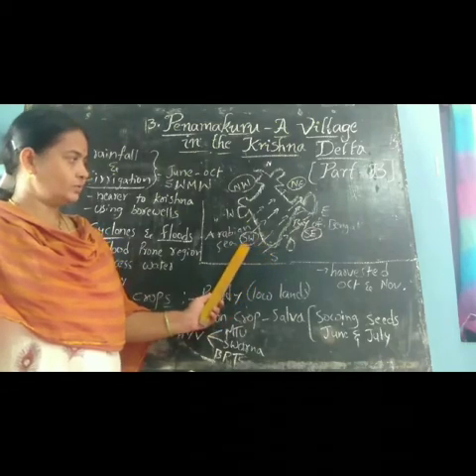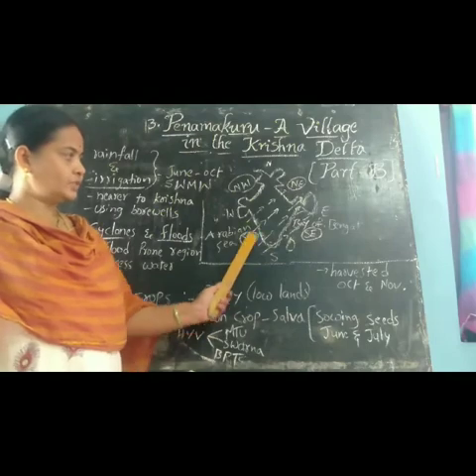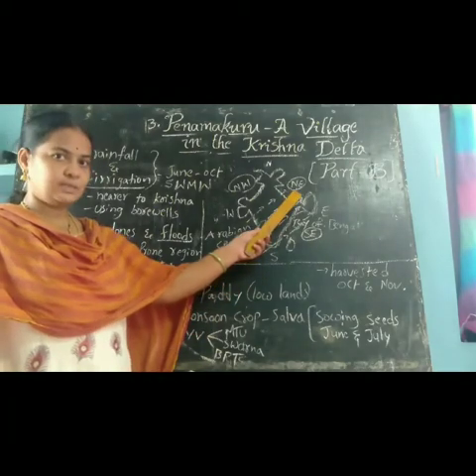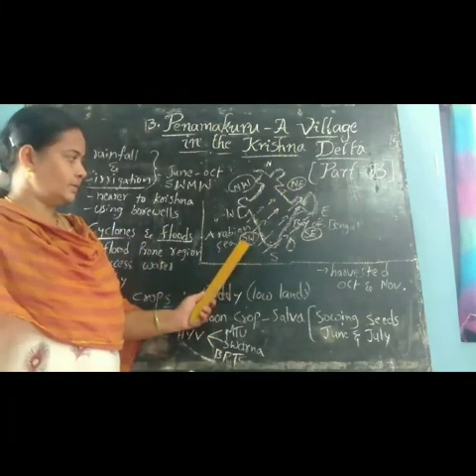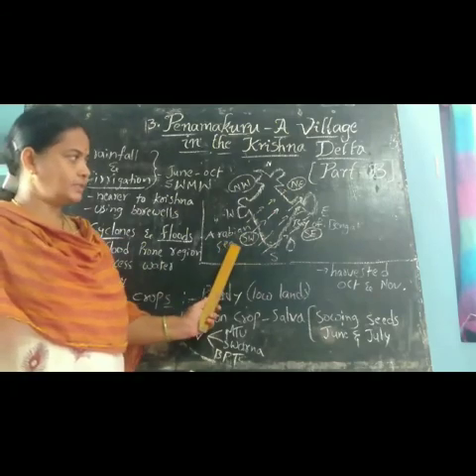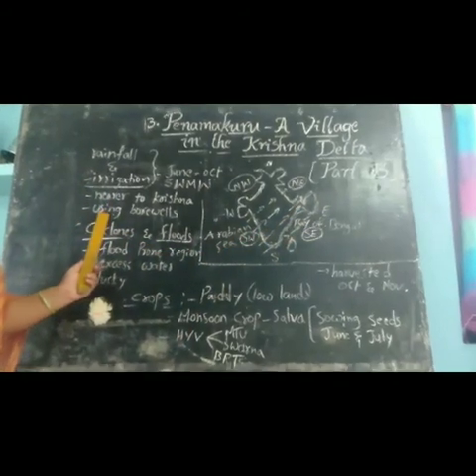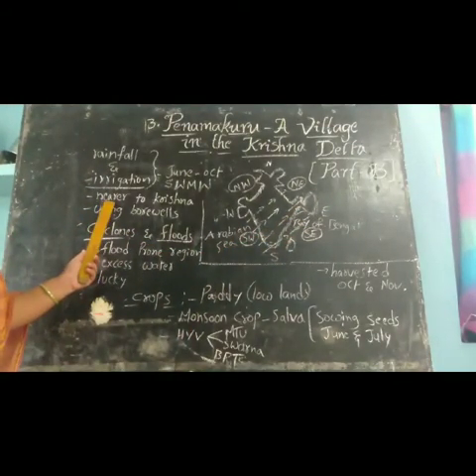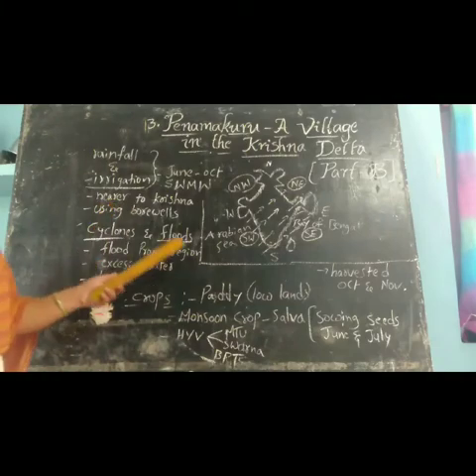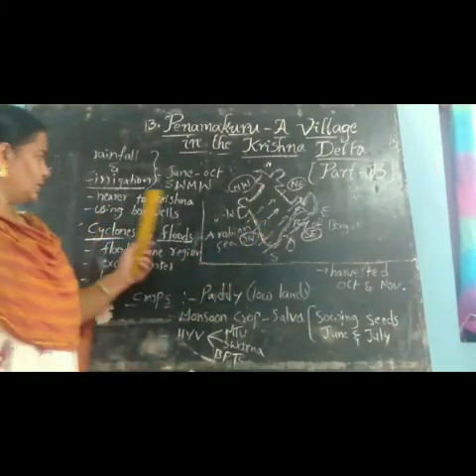So the southwest monsoon winds blow from the southwest direction to the northeast direction, from the Arabian Sea to the Bay of Bengal. And next, these southwest monsoon winds begin in the month of June.